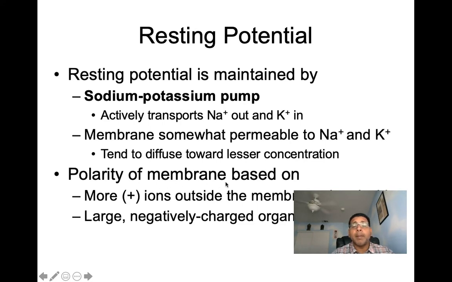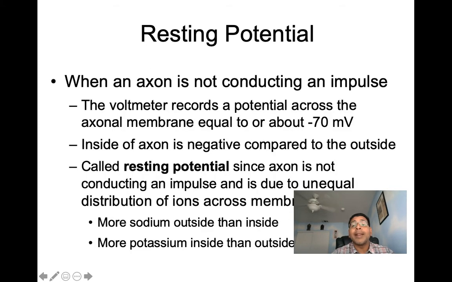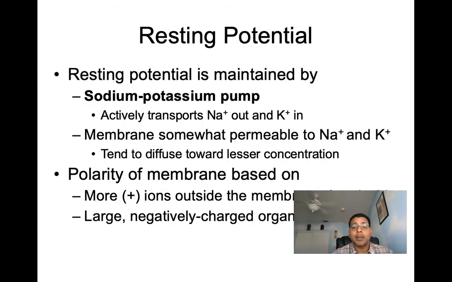The polarity of the membrane is going to be based on having more positive ions outside the membrane compared to the inside, because the inside, we said, is minus, it's negative. And the inside is going to be largely negative because we have large negatively charged organic ions inside.